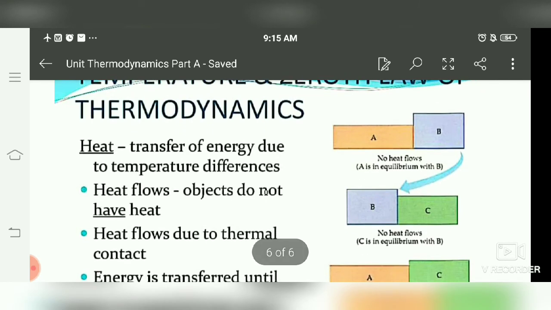Heat is the transfer of energy due to a temperature difference. Heat actually flows due to the difference of temperatures. Heat flows; objects do not have heat. Heat flows due to thermal contact. Heat always flows between bodies if they have thermal contact with each other, meaning one body is at a high temperature, the other is at a low temperature, and heat flow is allowed. If they are connected with an insulating or adiabatic wall, then no heat flows and no thermal equilibrium can be attained.